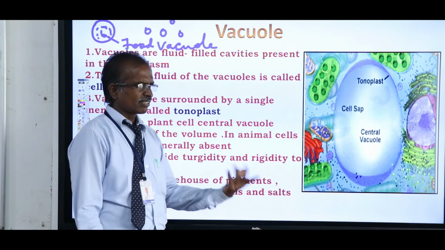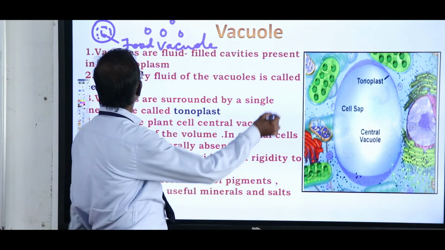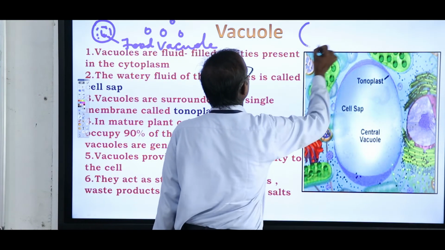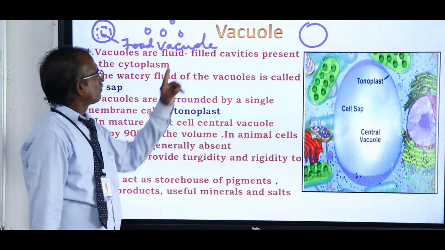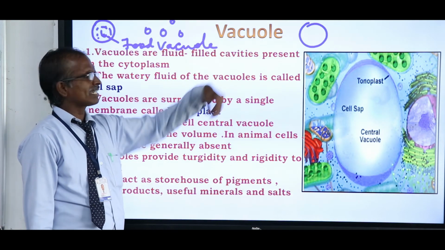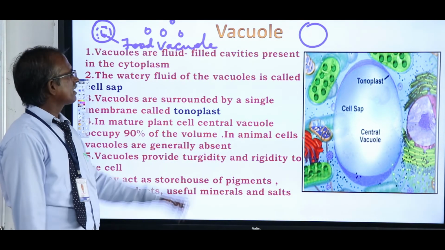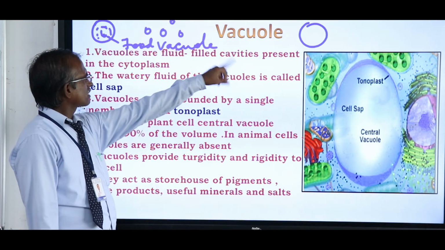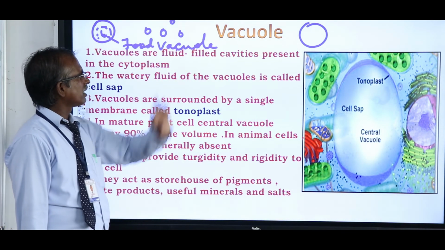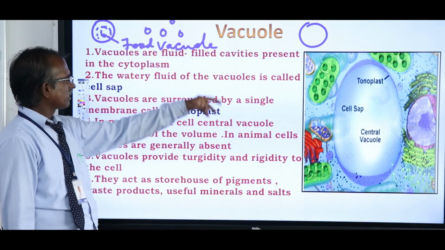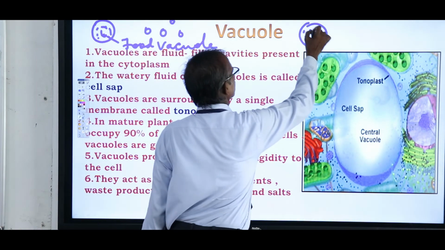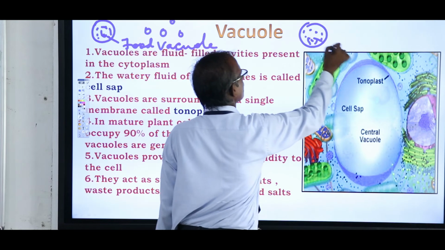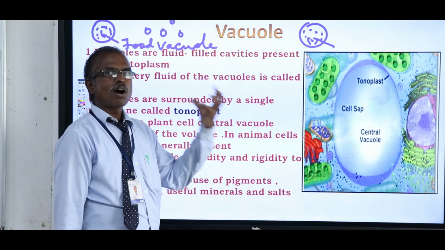Now the vacuole is nothing but a small, spherical fluid-filled cavity present in the cytoplasm of the cell. These vacuoles are filled with a fluid, a watery matrix.